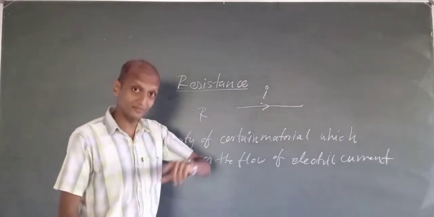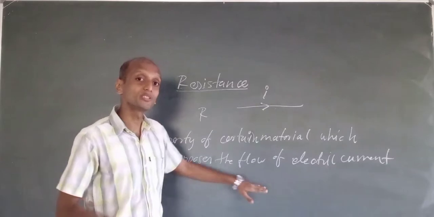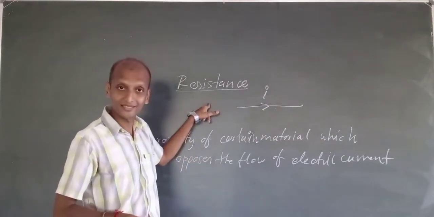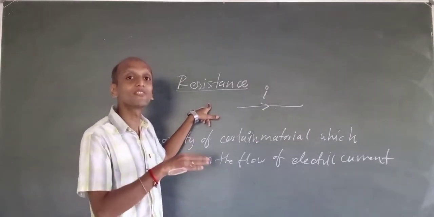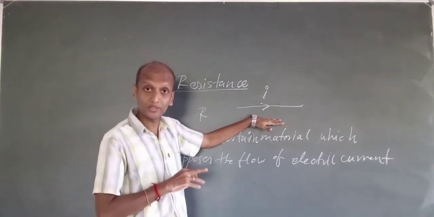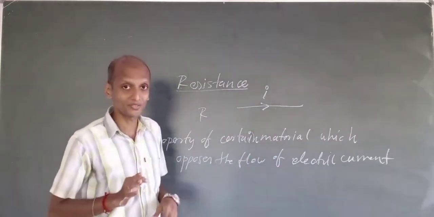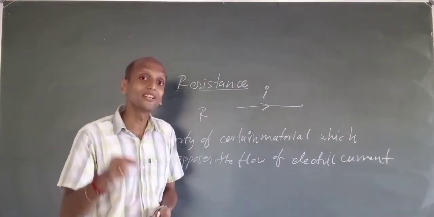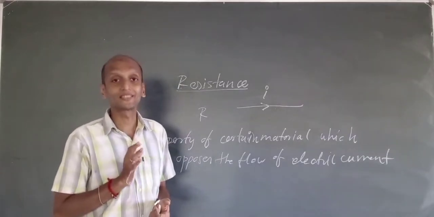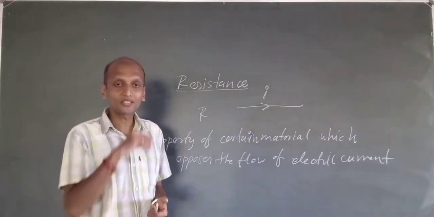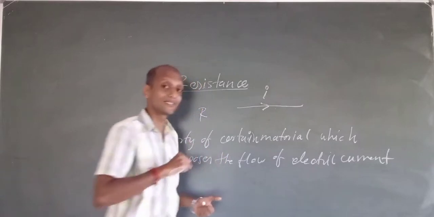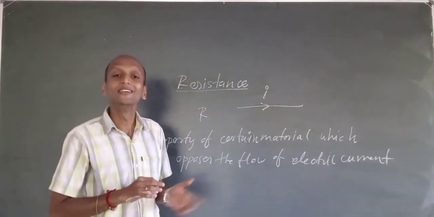So the property which opposes the flow of electric current is resistance, and it will be different for different materials. When it comes to copper, we see it as the best conductor of electricity. That means it has very little resistance, or the least resistance, we can say.